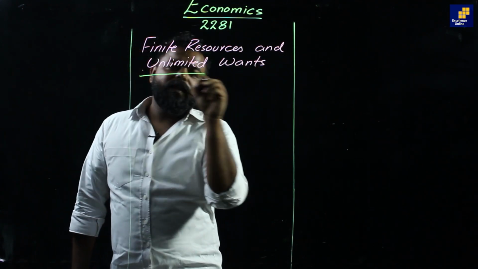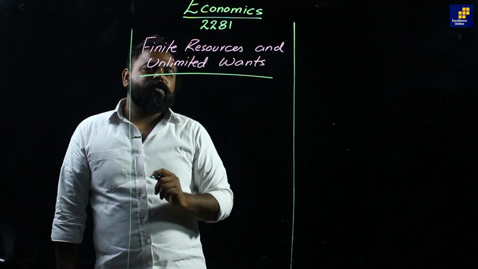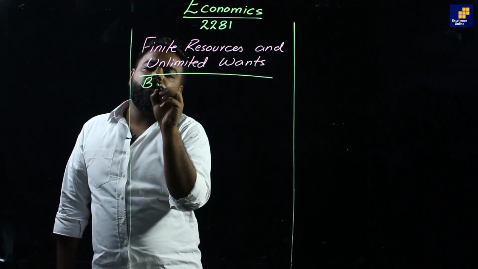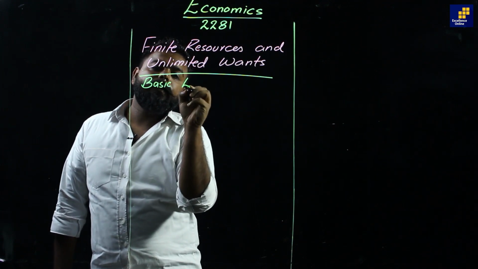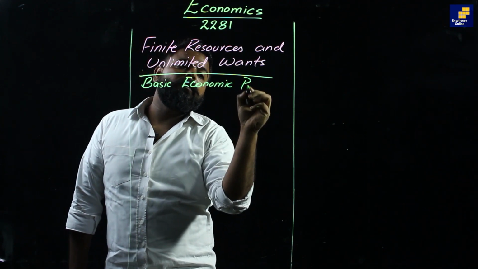So now let's dig deeper. Finite resources and unlimited wants is also known as the basic economic problem.